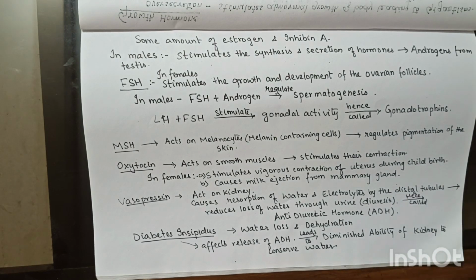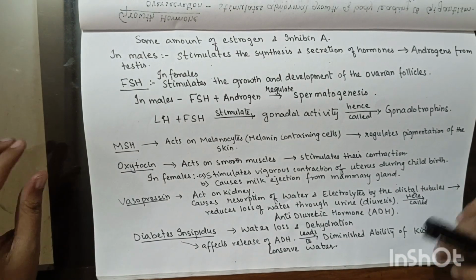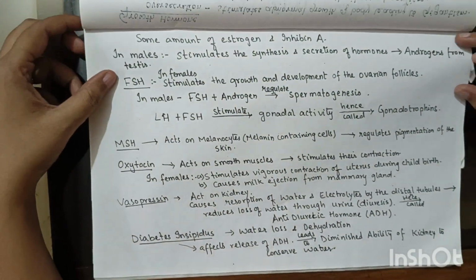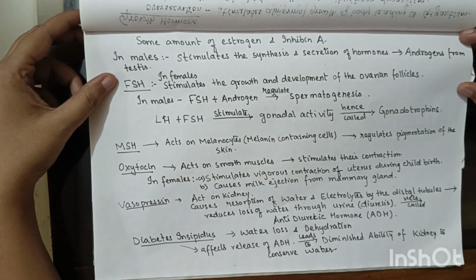Okay, so we saw all the hormones from the pituitary gland. Our next topic will be the hypothalamus.